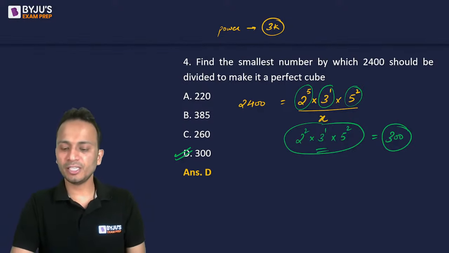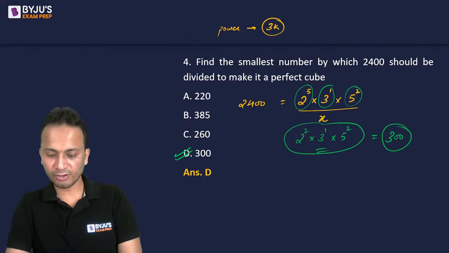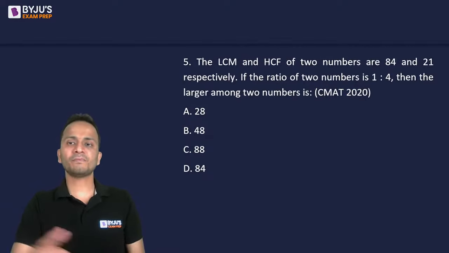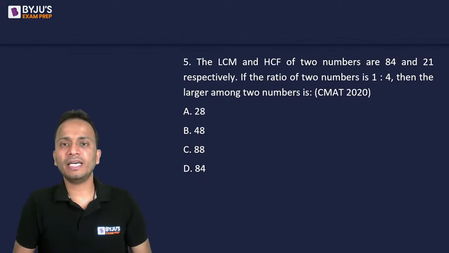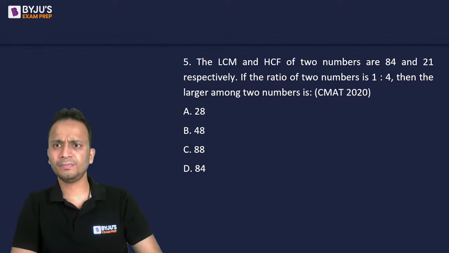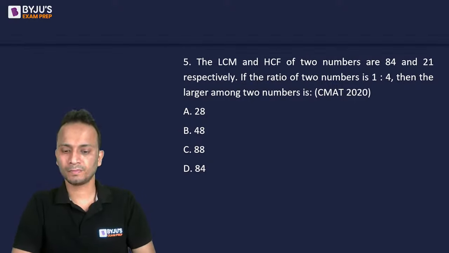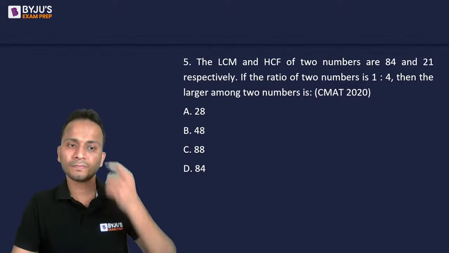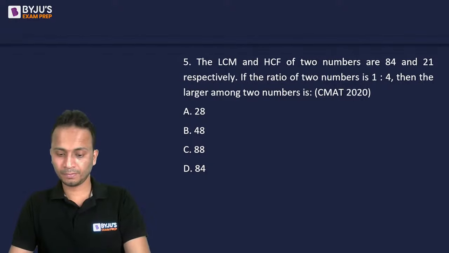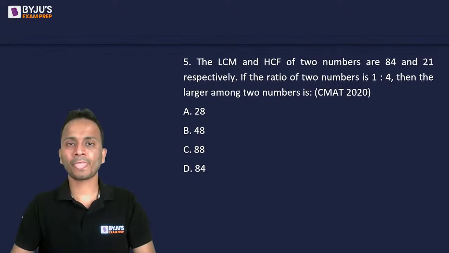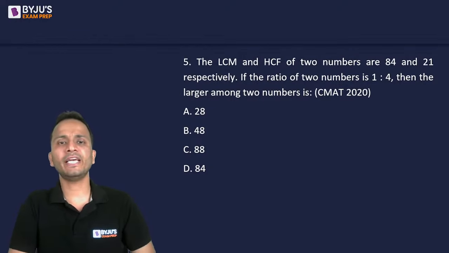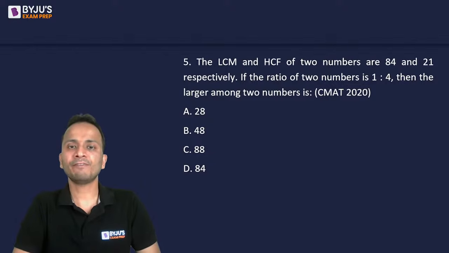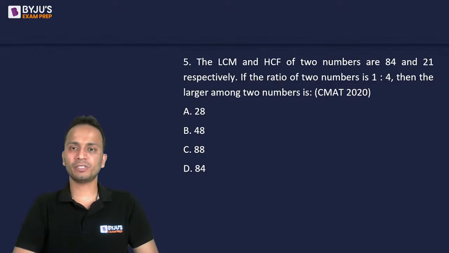Right? So the answer is option D, and Saket, Kushagra, Resham and Rohit, all 4 of you have given the correct answer. Ishank has also given the correct answer. Right? Next question, question number 5, based on LCM and HCF. The LCM and HCF of two numbers are given as 84 and 21 respectively, and the ratio of these two numbers is 1:4. Then find the larger number among the two numbers.